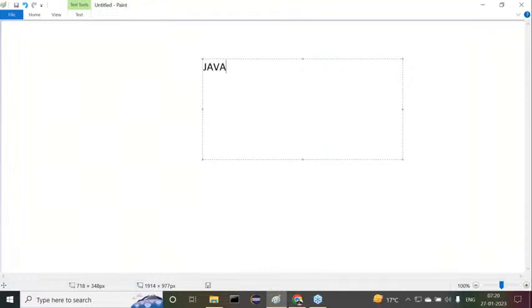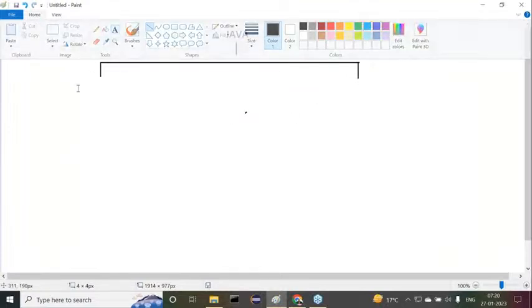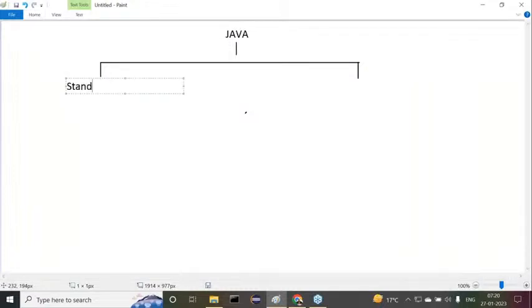All right, so now Java is a programming language. By using this Java programming language, we are able to prepare two types of applications. The very first one is standalone applications, and the second one is enterprise applications. Let's come to the standalone applications. Standalone applications. The second one is an enterprise application.